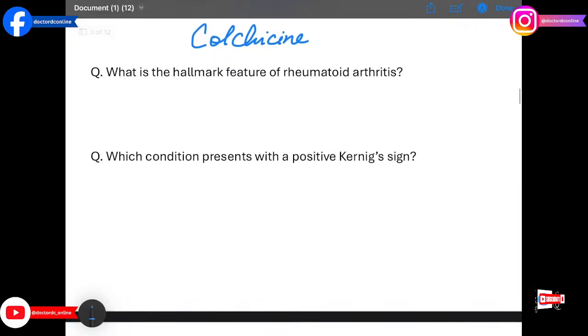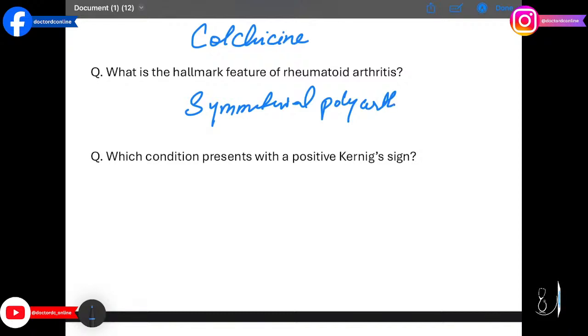Next question: what is the hallmark feature of rheumatoid arthritis? The answer is symmetrical polyarthritis. Involvement of small joints, especially metacarpophalangeal joints and proximal interphalangeal (PIP) joints, is characteristic.